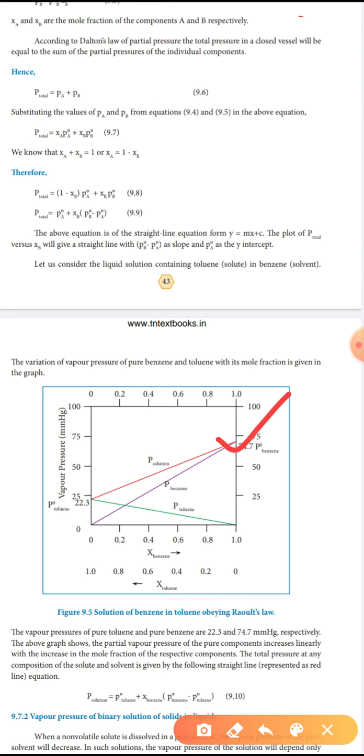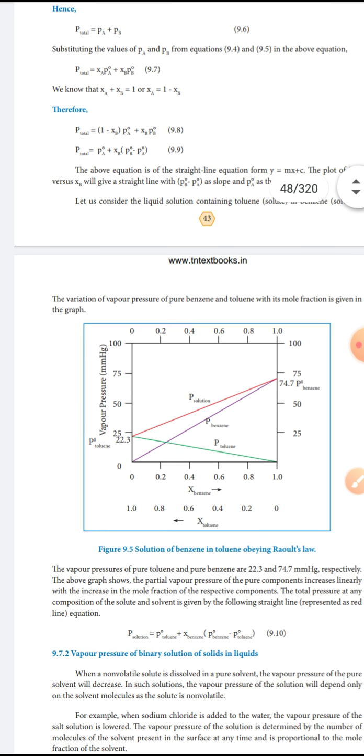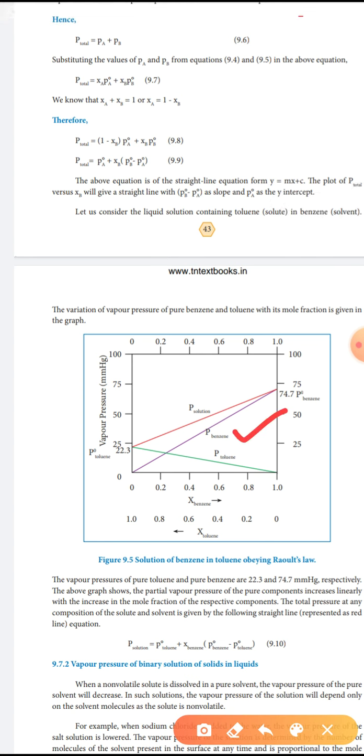So let us consider the liquid solution containing toluene. Toluene is the solute and benzene is the solvent. The variation of vapor pressure of pure benzene and toluene with mole fraction is given in the graph. See here, we have taken benzene and toluene. Benzene is the solvent, toluene is the solute.